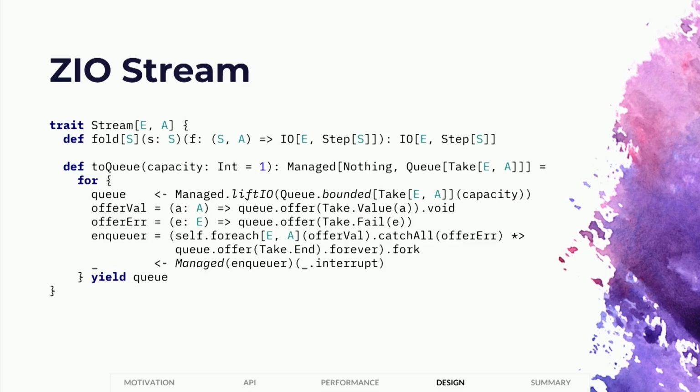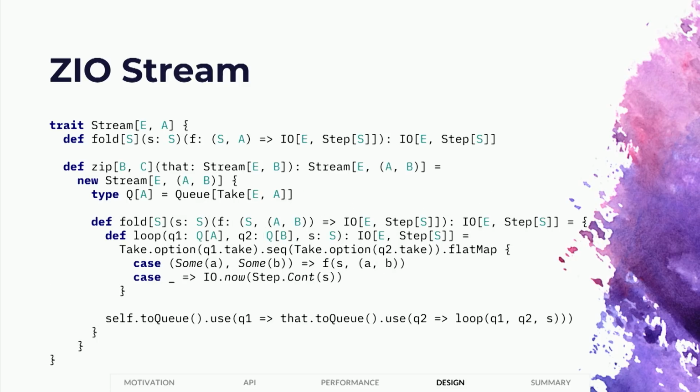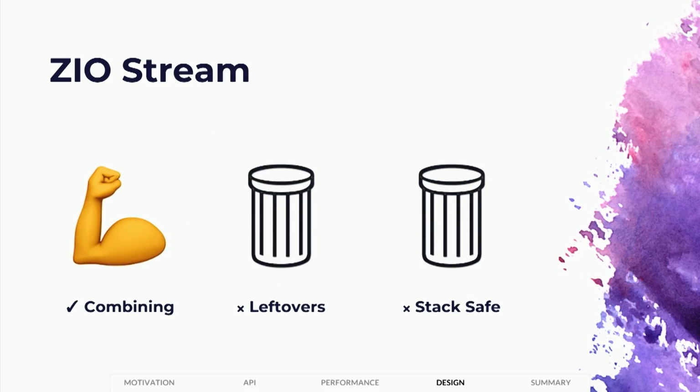So this takes advantage of 2 features of ZIO: seamless, pervasive interruption, and guaranteed running of finalizers when anything is terminated. So the combination of these 2 features in ZIO makes it possible for us to implement this toQueue function. And once you have this toQueue function, implementing things like zip becomes trivial, utterly trivial. And it's almost no work, almost no code. It's amazing how simple it is to do when you have an effect type there that supports continuations.